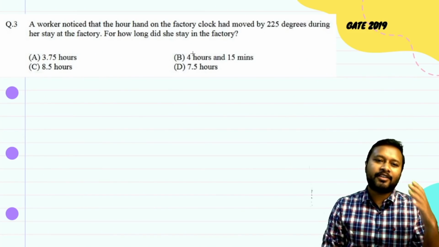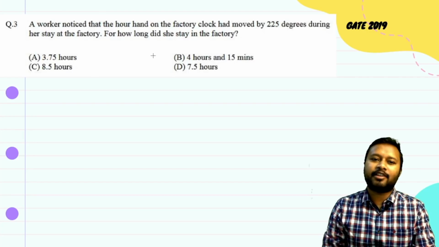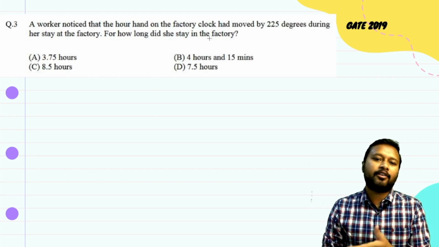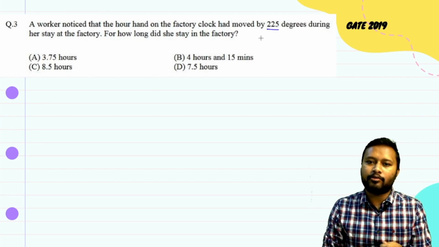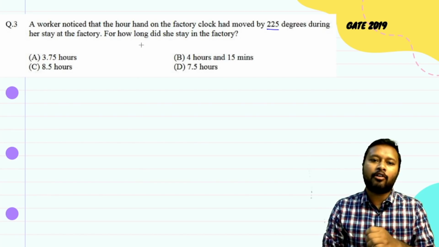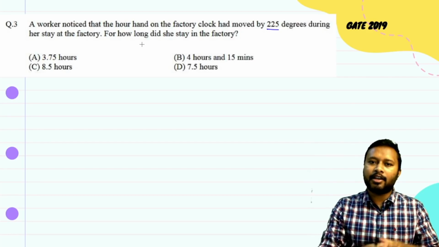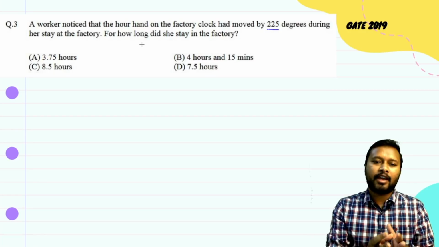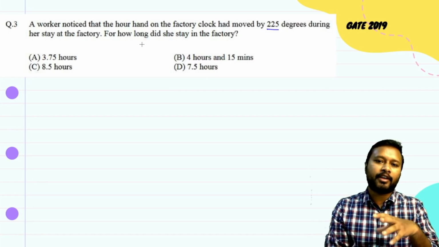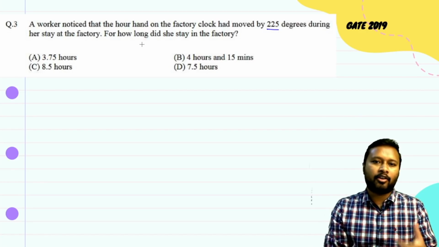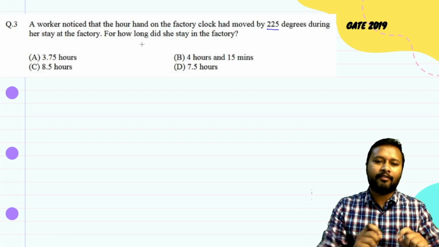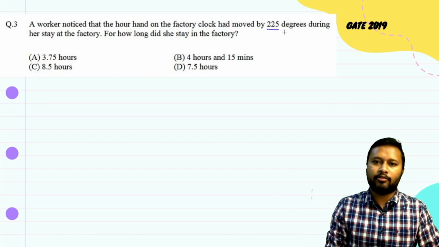Alright, so I'll talk about the first question over here. It says that a worker noticed that the hour hand of the factory clock has moved by 225 degrees during her stay in the factory. So for how long did she stay in the factory? Now the question seems to be difficult at first, and especially if you try to solve it in the very basic way, applying logical mathematics, it will take a lot of time. I will tell you a very shortcut trick for doing any question like this.